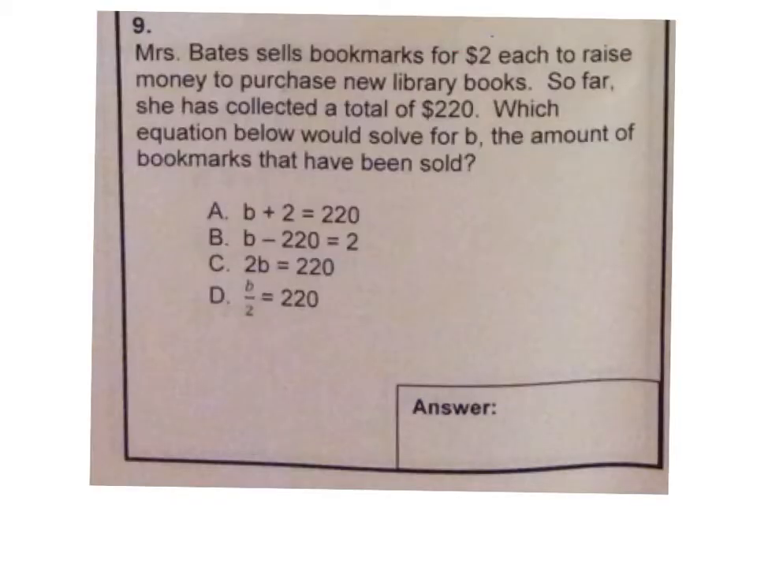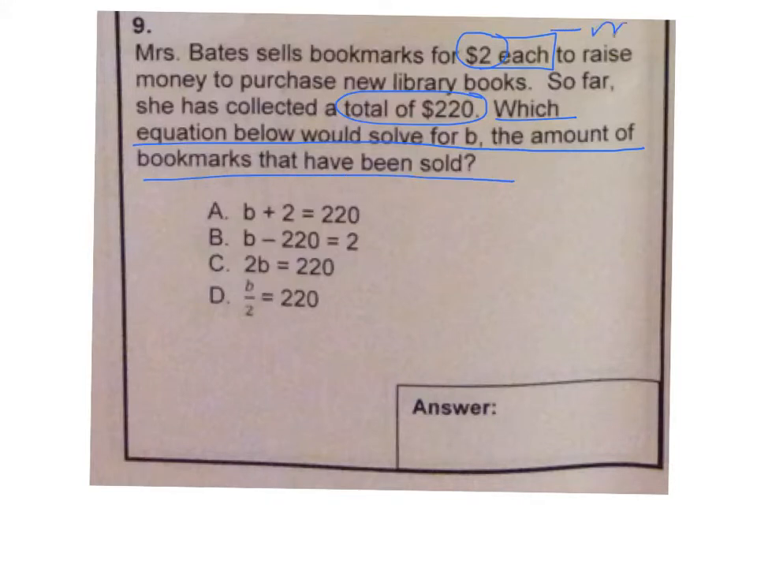Number 9. Mrs. Bates sells bookmarks for $2 each to raise money to purchase new library books. So far, she has collected a total of $220. Which equation below would solve for B, the amount of bookmarks that have been sold? So we know that it's $2 each. That's a clue that tells us to multiply. So we would want to do 2 times however many bookmarks would equal $220. That would be represented by equation C, because it's saying 2 times the bookmarks equals a total of $220.